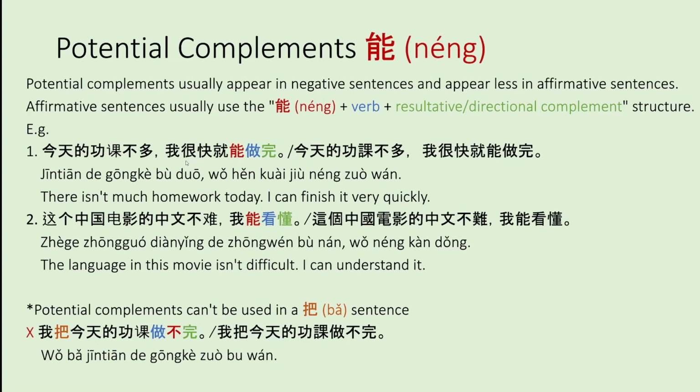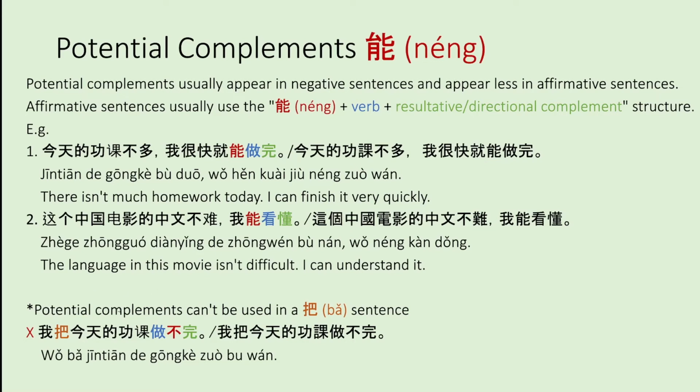For example 2, 这个中国电影的中文不难，我能看懂. So here you're saying that the language used in the Chinese movie isn't that hard, so you are able to understand it. So that's a positive statement, and so you are using 能.